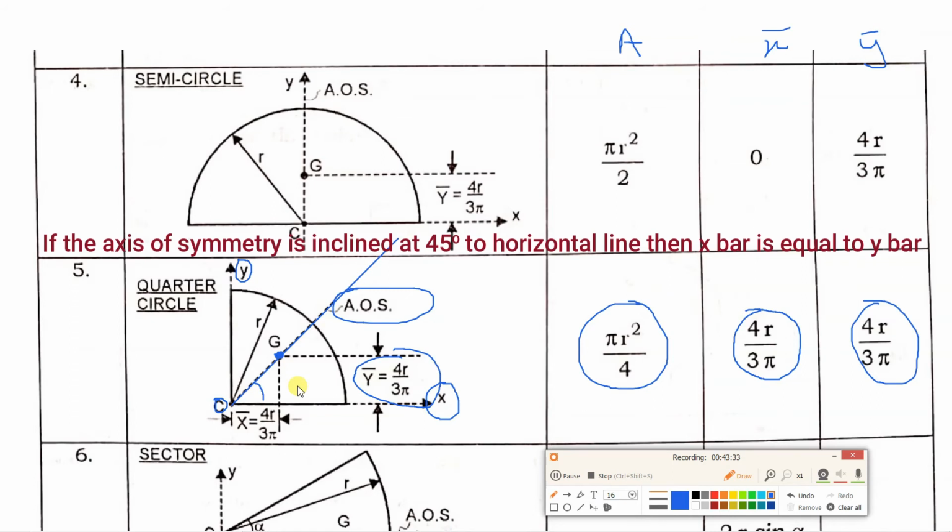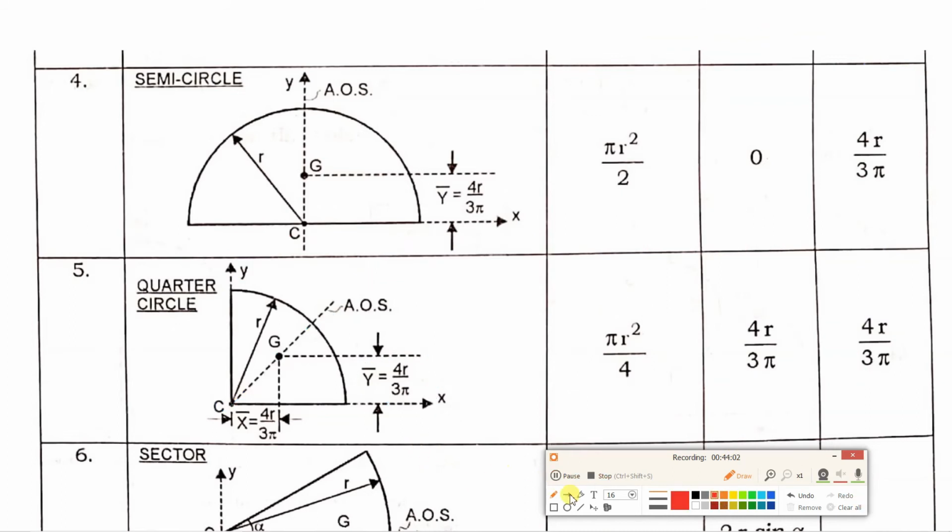In that case, the centroid lies on the axis of symmetry, which is at 45 degree. That was the last point which we had seen in previous slide. Suppose this point is origin. What will be x bar and y bar? 0, no? Both x and y are 0.